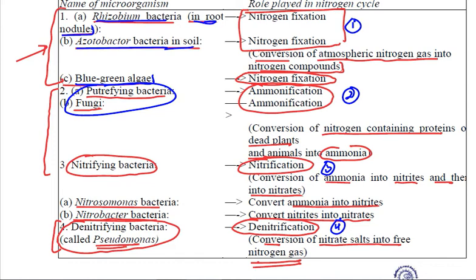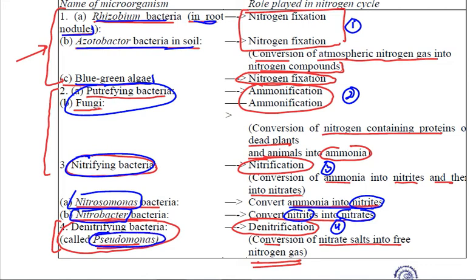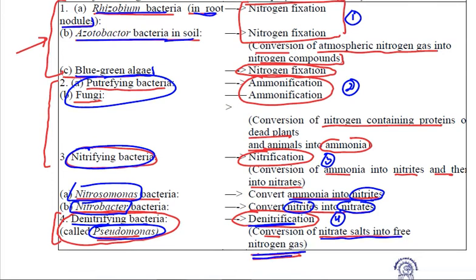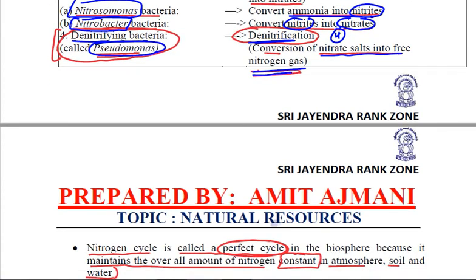For nitrification, we have got nitrifying bacteria in which the nitrosomonas converts the ammonia into nitrites, and nitrobacter converts nitrites into nitrates. And pseudomonas, that is the denitrifying bacteria, causes denitrification, that is conversion of nitrate salts into free nitrogen gas. Clear? So this table is very important.